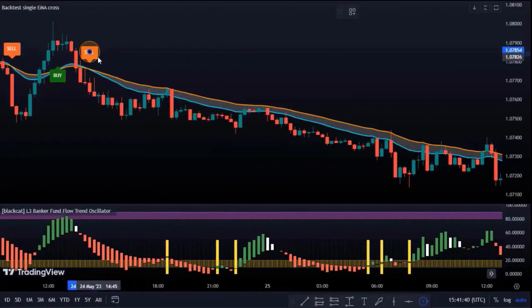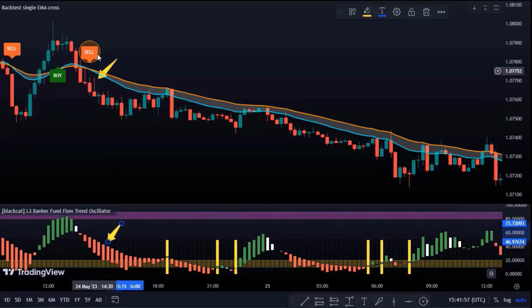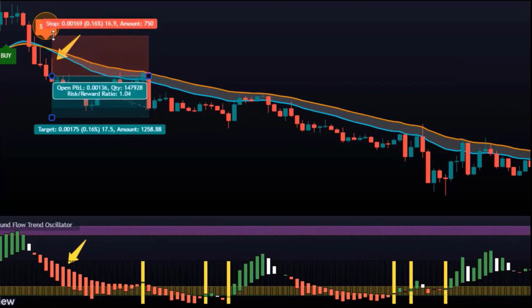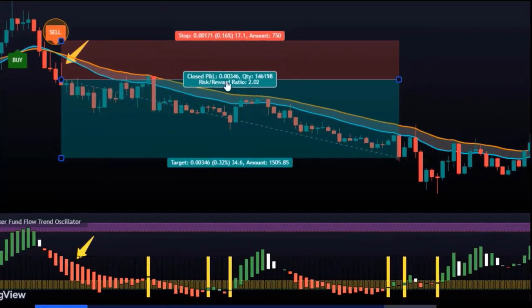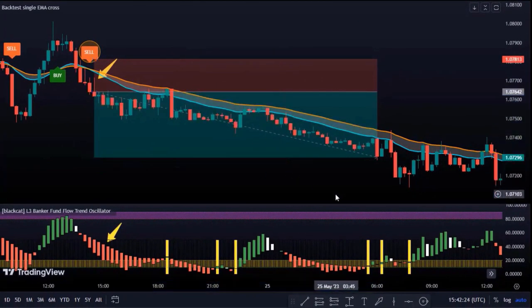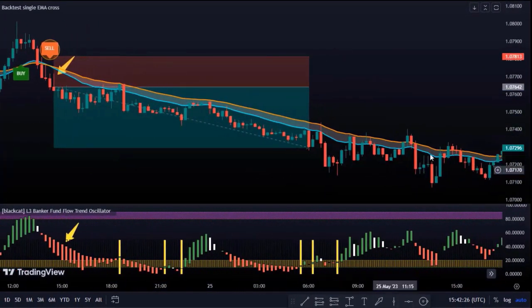So let's quickly see some examples. Here we have a short signal. Our entry will be this short signal because fund flow was also below 20. As I already told you, the conservative trader will book profit here with a target of 1:2. The second type of traders will book profits here, as it is closing above the blue line. And the third type of trader will wait a little longer for the price to close above the orange line.